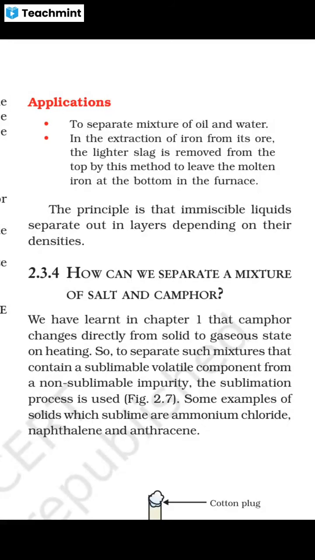The principle is that immiscible liquids separate out in layers depending on their densities. The denser liquid will remain at the bottom, and the lighter liquid, the liquid which has low density, will float on it.